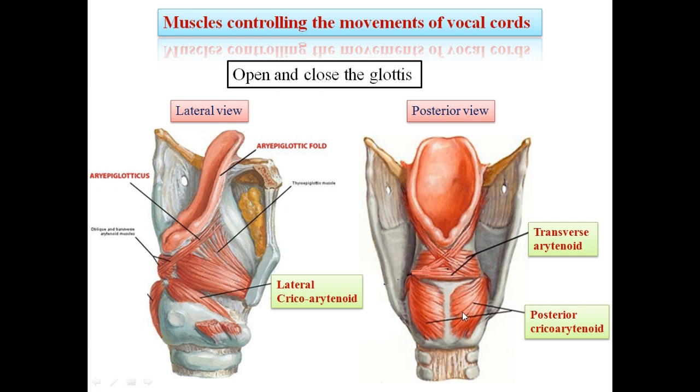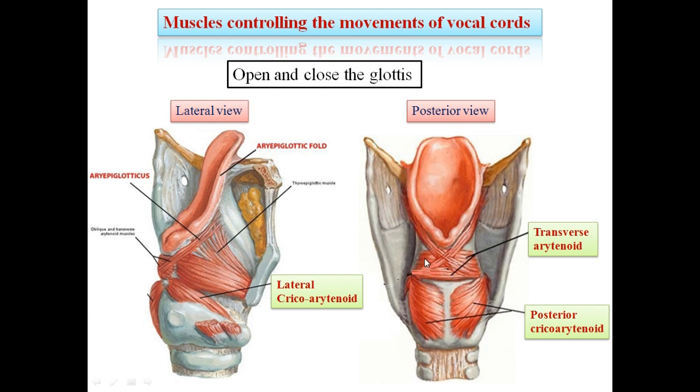The posterior cricoarytenoid muscle is considered to be the safety muscle of the larynx. It arises from the posterior surface of the lamina of the cricoid cartilage, and it is inserted into the posterior surface of the muscular process of the arytenoid cartilage.